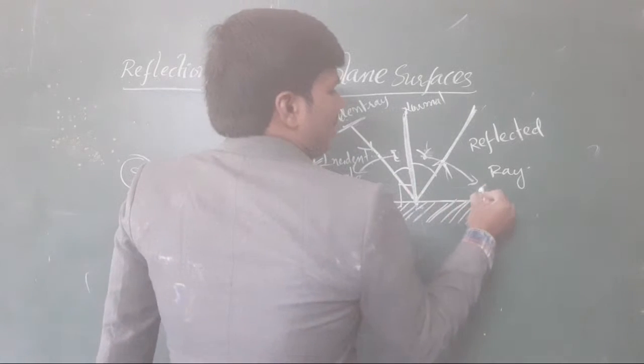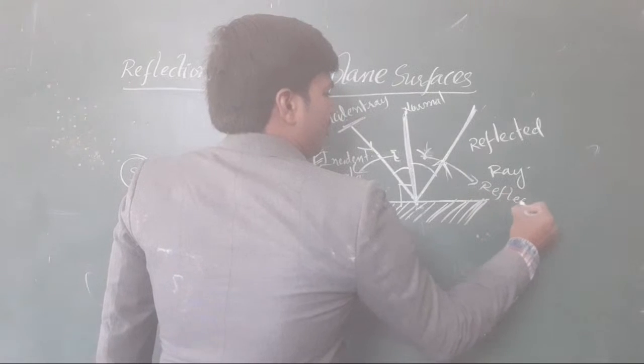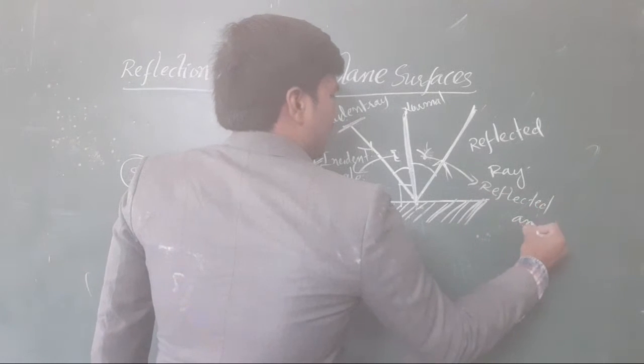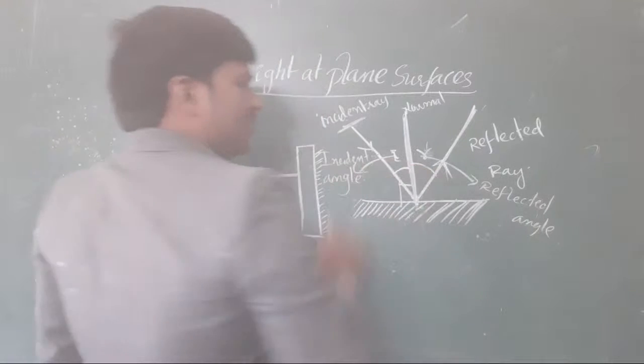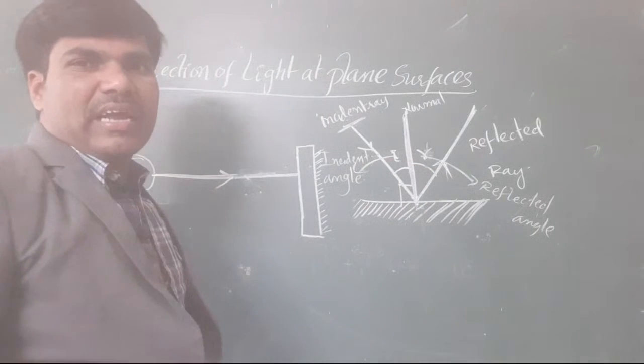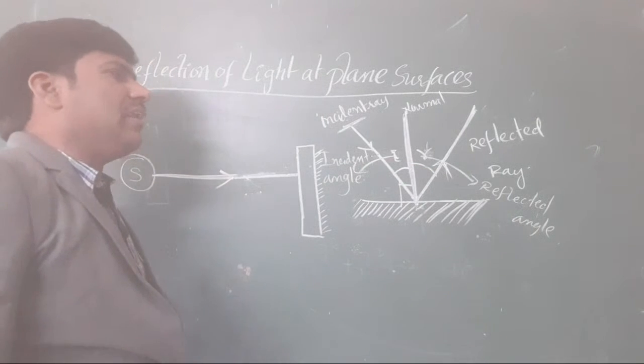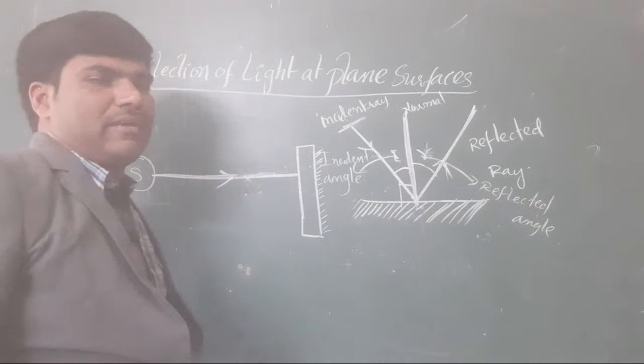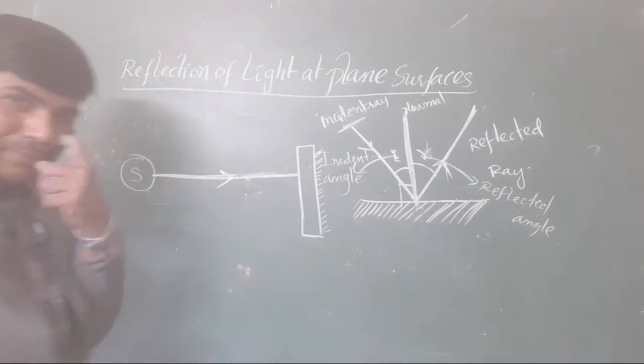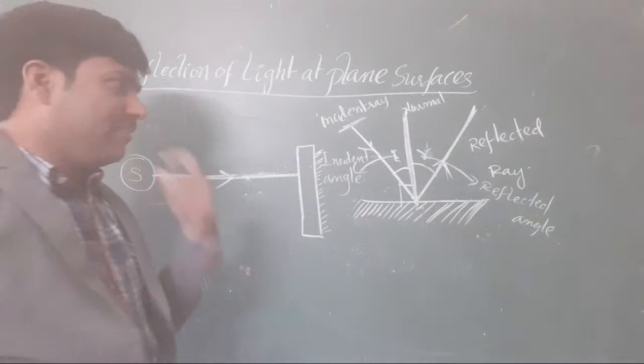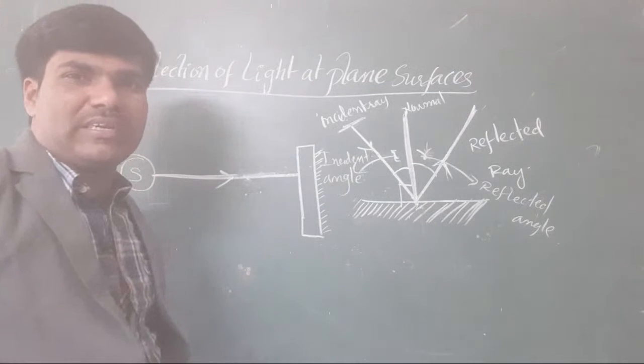Which one is called the reflected angle, and which one is called the incident angle?